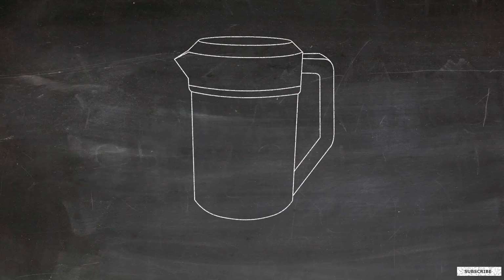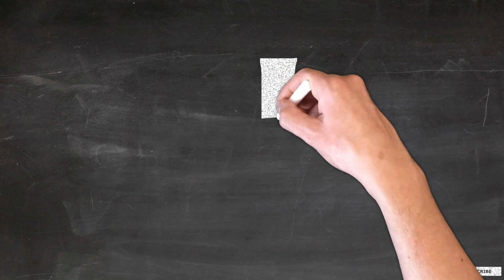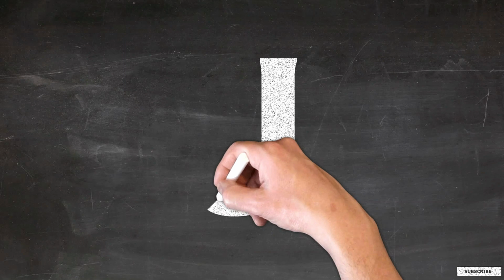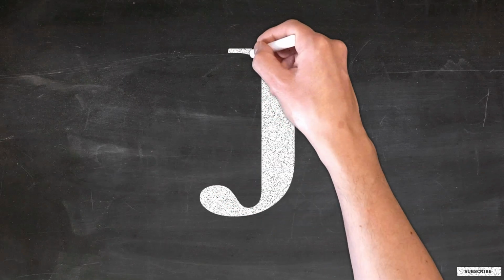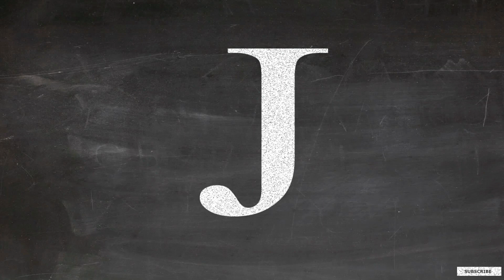I am a jug. I keep water with me. I will teach you J. Start from the top. Draw a standing line down with a small curve to the left. Go back to the top. Draw a sleeping line across. This is capital J.